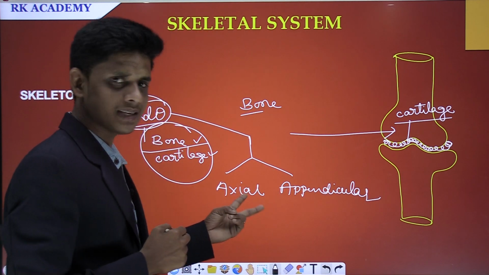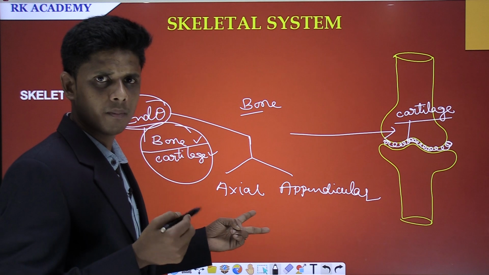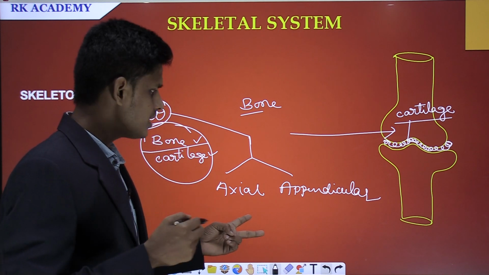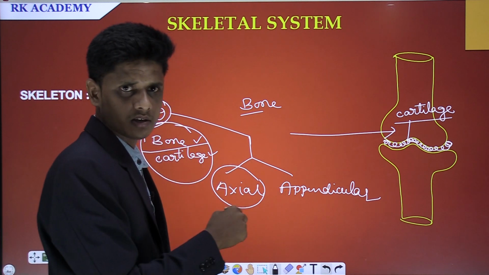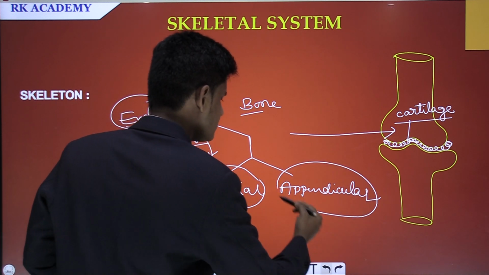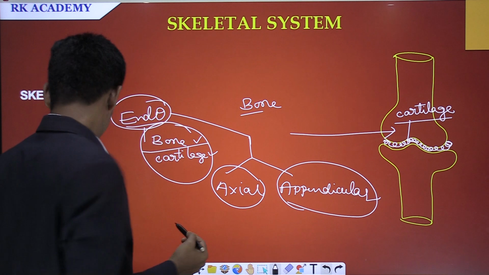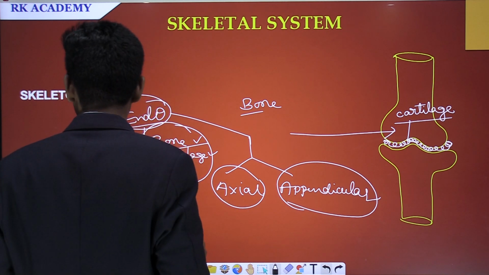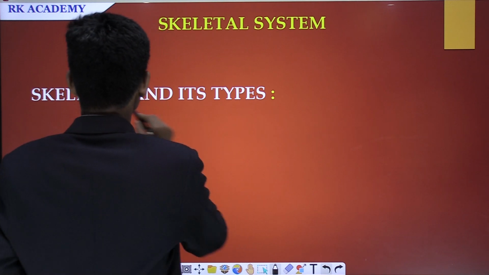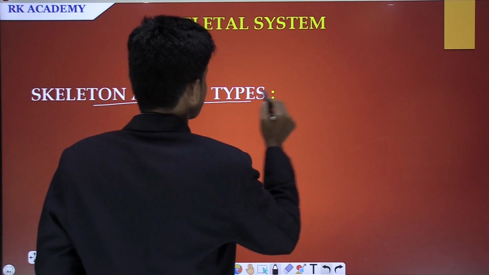This is the basic thing you should memorize and revise. This is axial and this is appendicular. Now I will explain the axial skeleton. See, this is skeleton and its types.